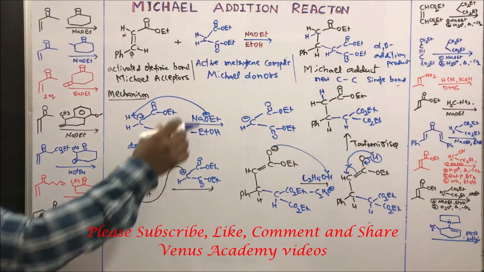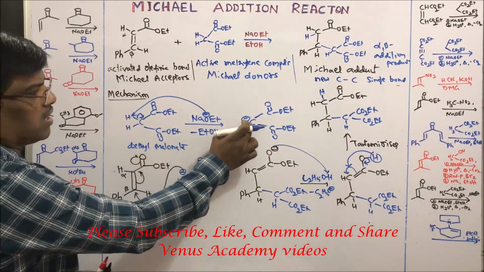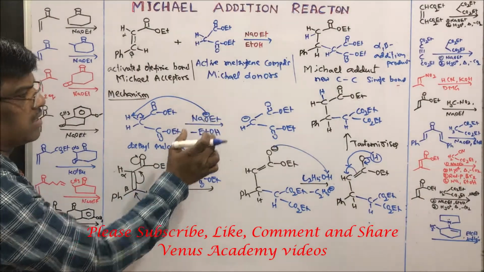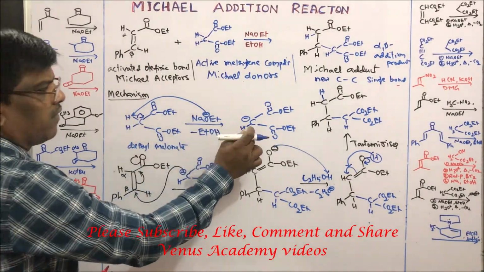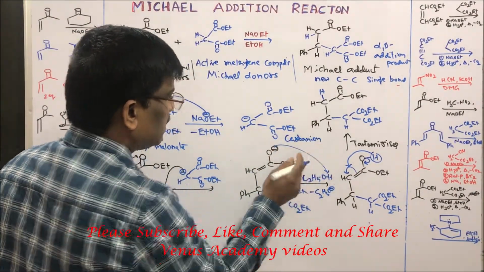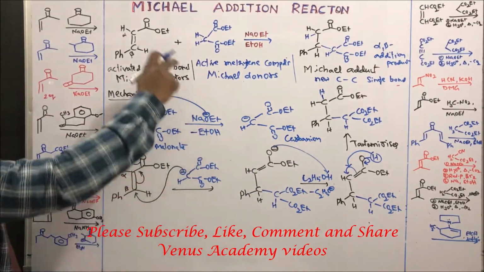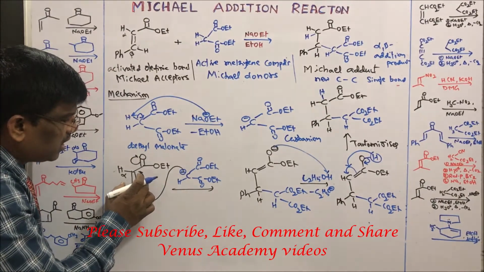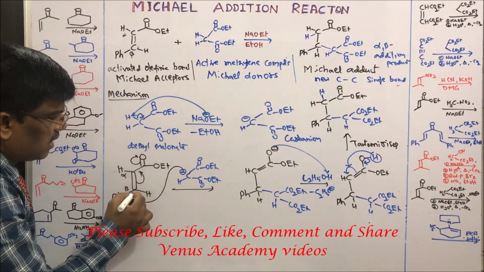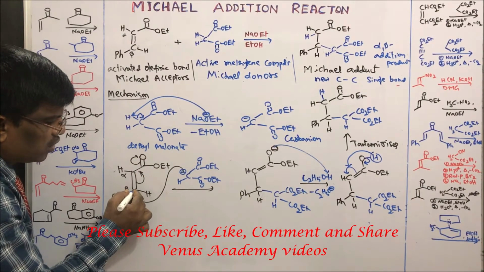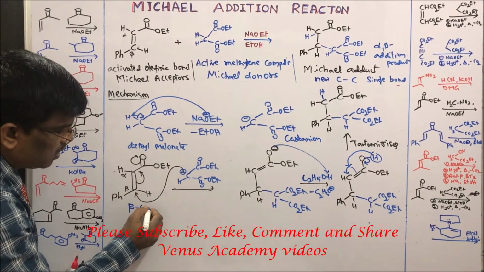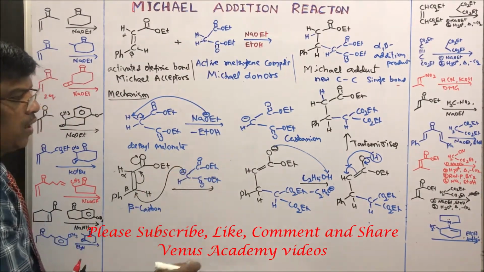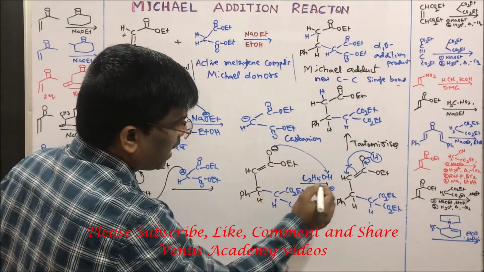Dear students, the first stage of this reaction is formation of carbanion from active methylene compounds in presence of base, which loses a proton to give carbanion. This carbanion adds to the Michael acceptor. This alpha beta unsaturated double bond enolizes, and the acceptor is going to be the beta carbon. Beta carbon is going to accept the Michael donor carbon to give 1,4 addition compound.